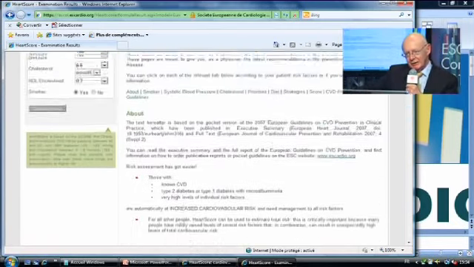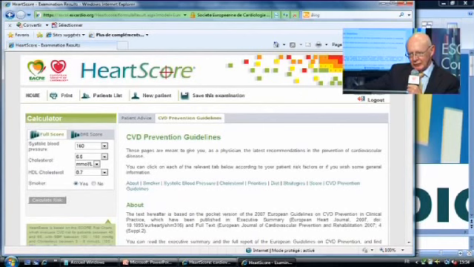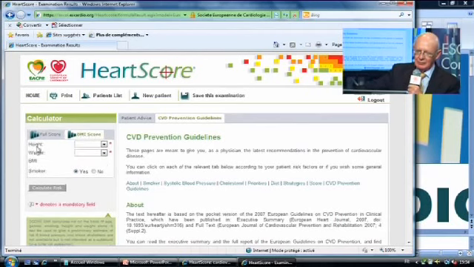So to summarize then, this is the new interactive version of Heartscore. The new features are HDL cholesterol is included, risk age is estimated, and there's a simpler version, which we're not demonstrating today, based on body mass index.